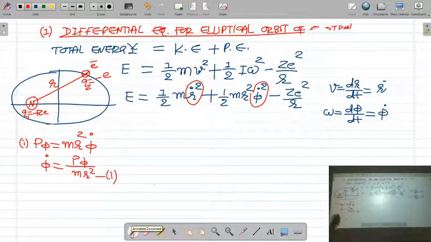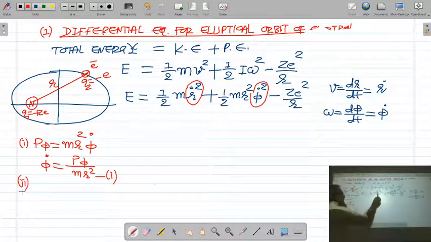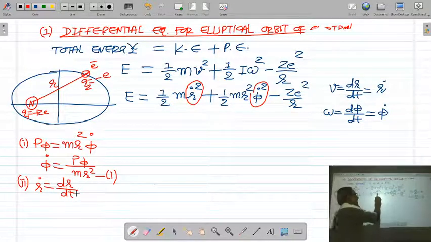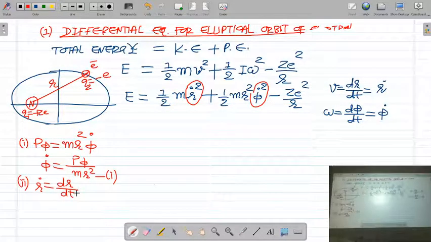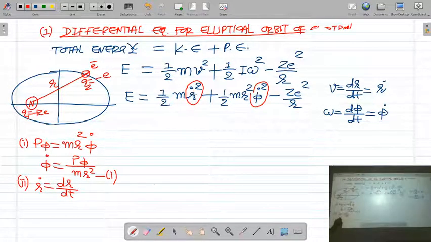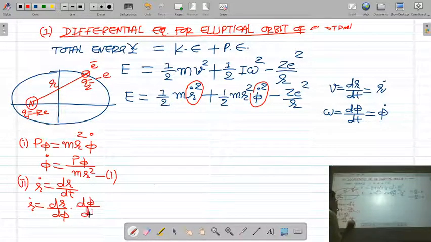Second, we also want to put the value of r dot. Now what is r dot? R dot is nothing but dr by dt. Now this dr by dt can be written as dr by d phi into d phi by dt, right?